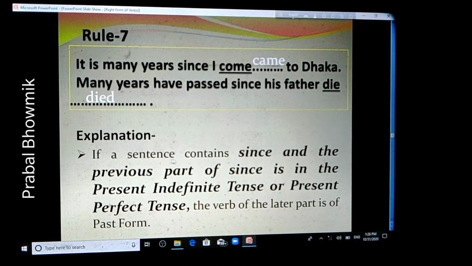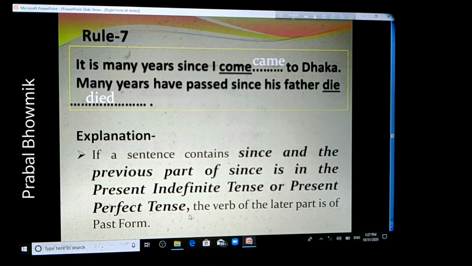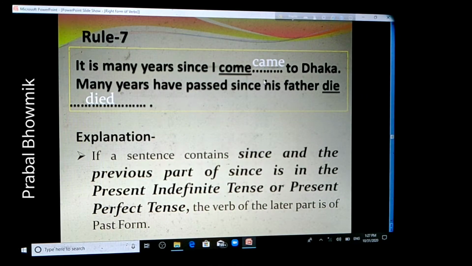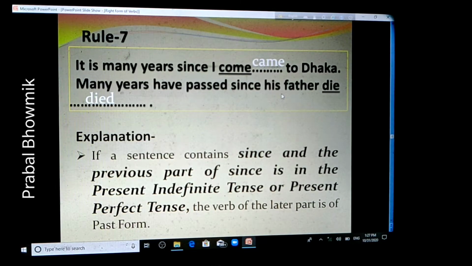So, the rule is, if a sentence contains since and the previous part of since is in the present indefinite tense or present perfect tense, the verb of the later part is of past form. We should make the verb of the later part of that sentence past form. For this reason, "It is many years since I come to Dhaka." The right form is "It is many years since I came to Dhaka." And in the second sentence, the first part is "many years have passed." It is in the present perfect tense. For this reason, the later verb of since should be in past form. The right form is "since his father died."